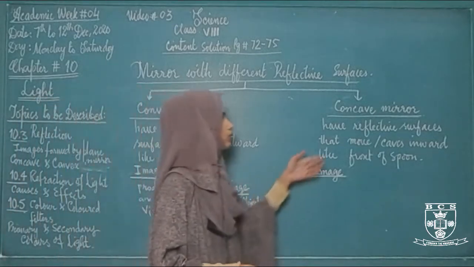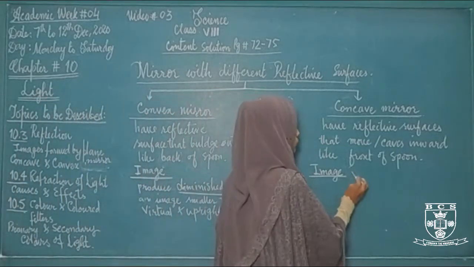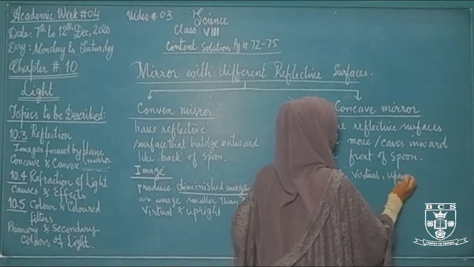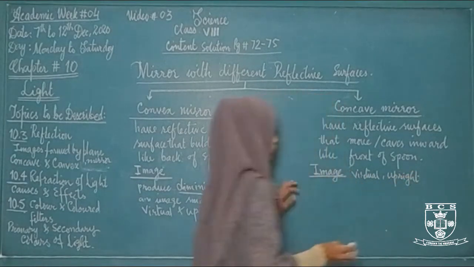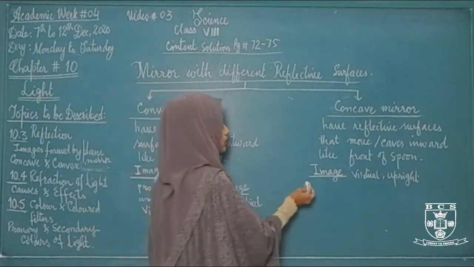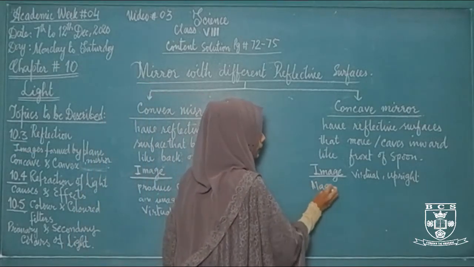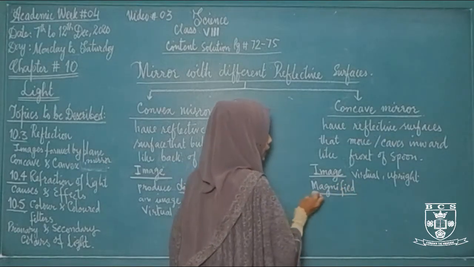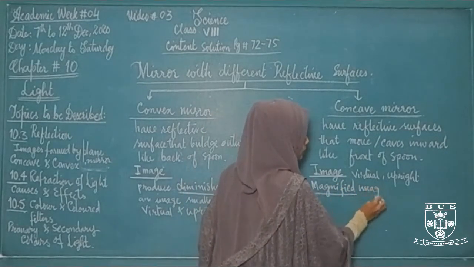If we talk about the concave mirror, it also forms virtual and upright image. But what is the difference between concave and convex mirror? The difference is that the concave mirror forms magnified image. And what are magnified images?